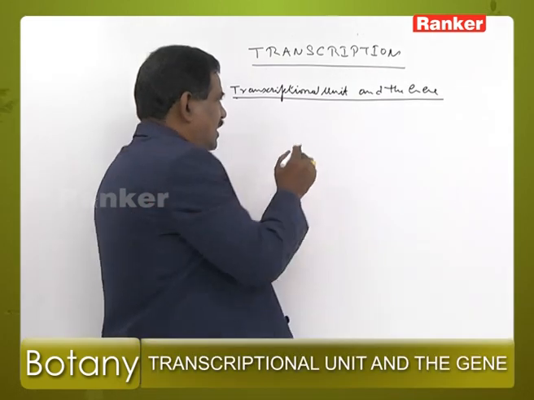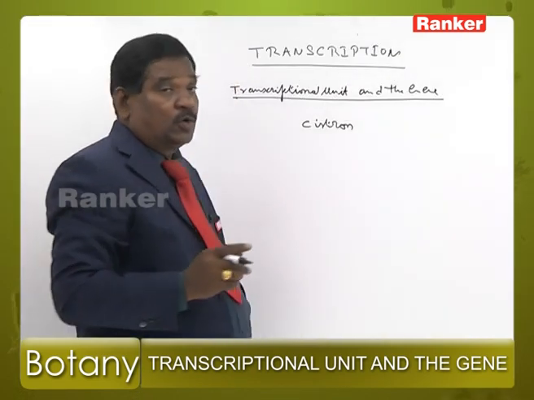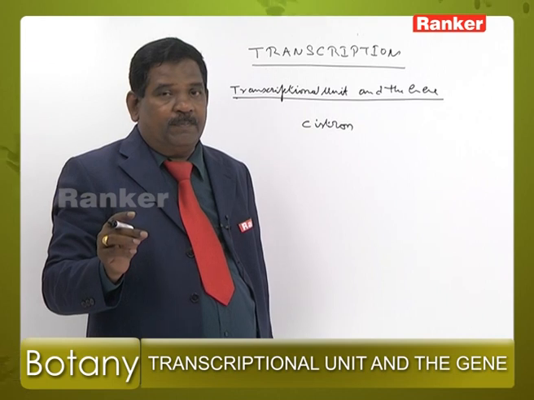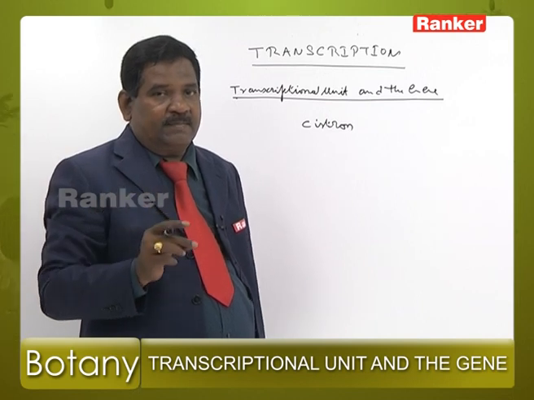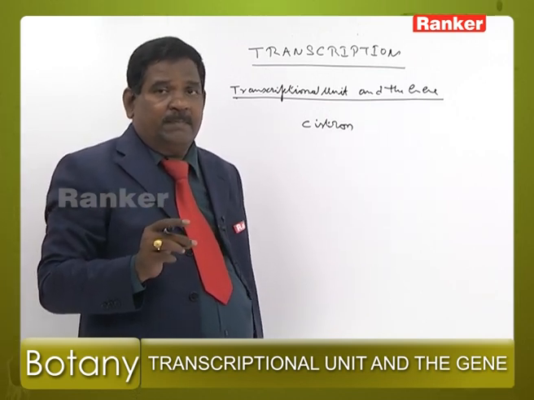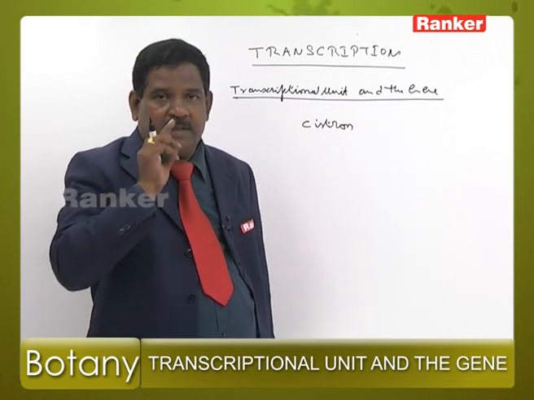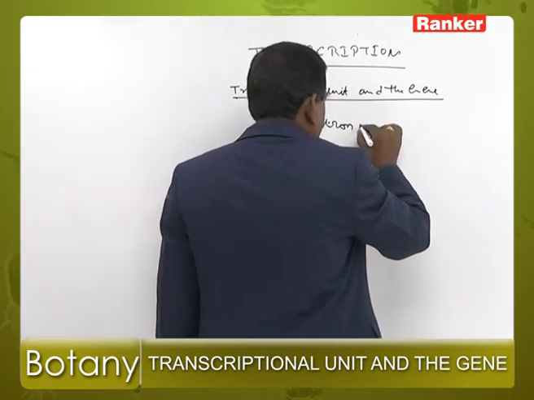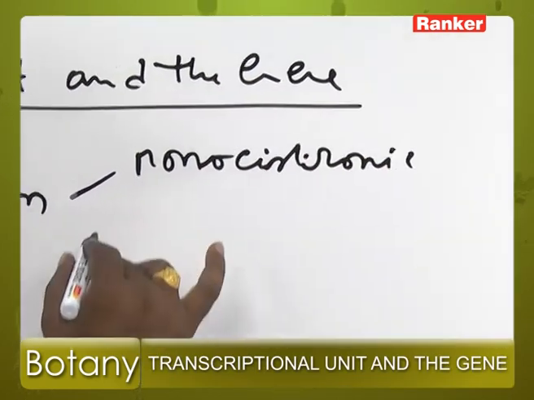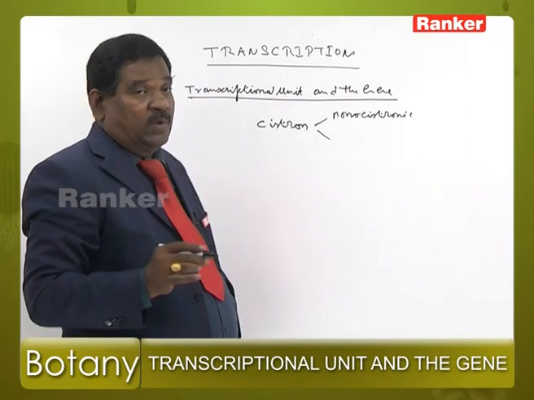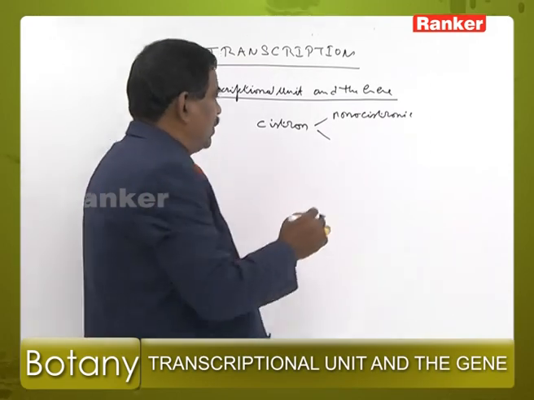Generally, we call it a cistron. What is a cistron? A group of nucleotides involved in the formation of a polypeptide chain is called a cistron. Here, some genes produce one polypeptide chain, and that is called monocistronic. And one gene may produce more than one type of polypeptide chain, and that is polycistronic.